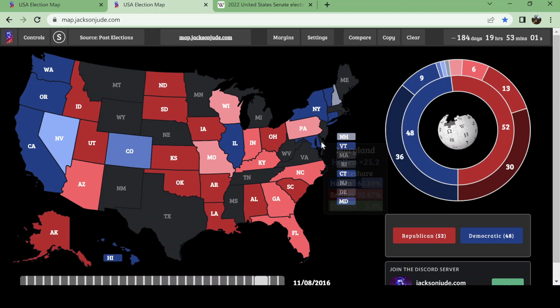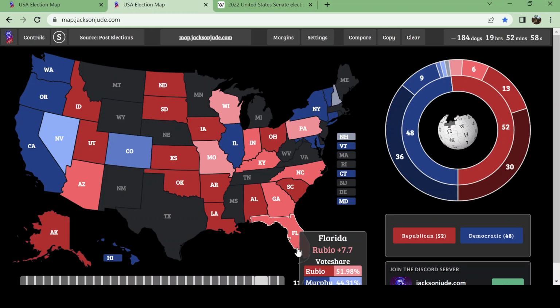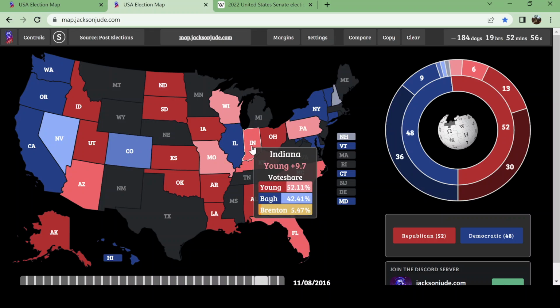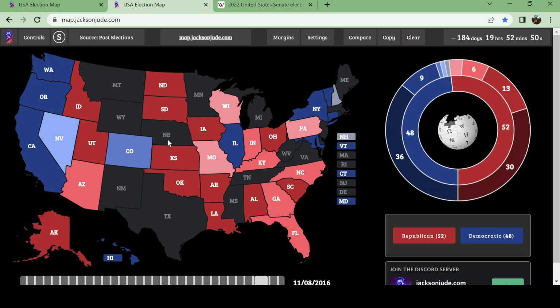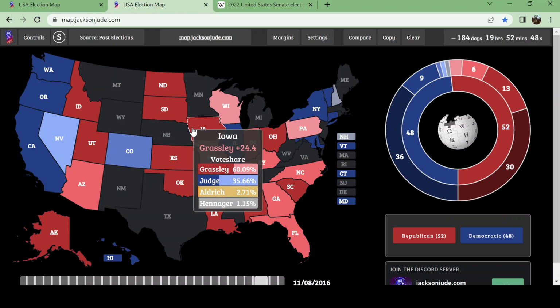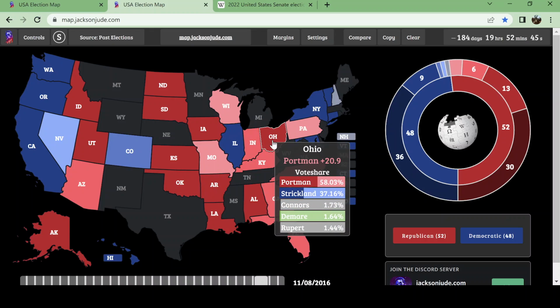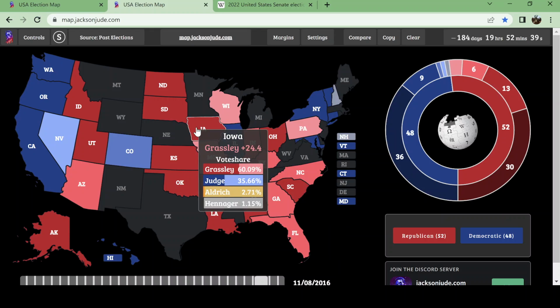You can see Georgia was a lot redder in the Senate elections. So was North Carolina, Florida, Missouri, Kentucky, Indiana. There were some exceptions, and some other races that went much redder than they did on the presidential level. The most obvious is Iowa and Ohio. In Ohio, there was Rob Portman, who won by 21 points, and in Iowa, there was Chuck Grassley, who won by 24 points. So as you can see, for Republicans, most of them were able to easily or not so easily outperform Donald Trump in some way.